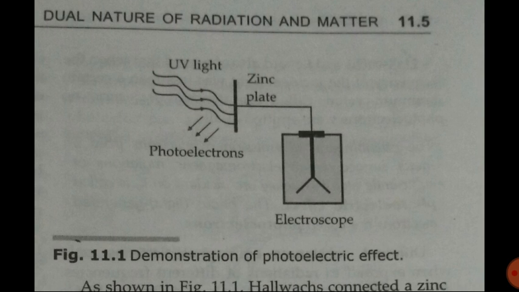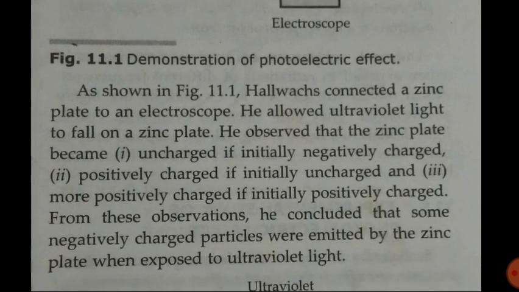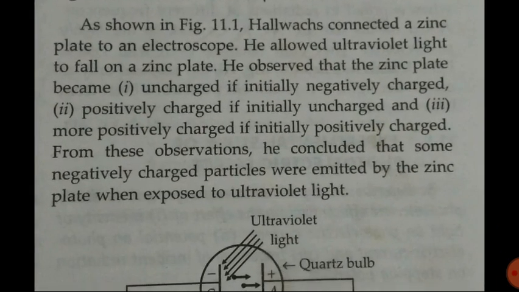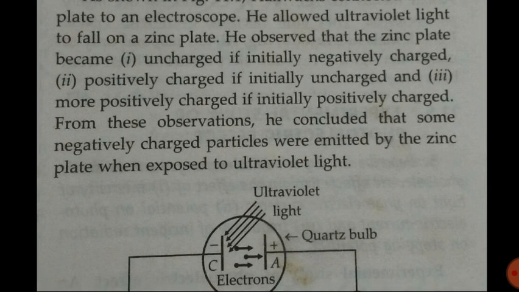So by this demonstration the scientists were sure that with the help of light electrons can be emitted, because initially electroscope was not detecting anything, but when the light rays illuminate on zinc plate, then electroscope detects the electrons. So that means because of light electrons get emitted, which were detected by the electroscope.